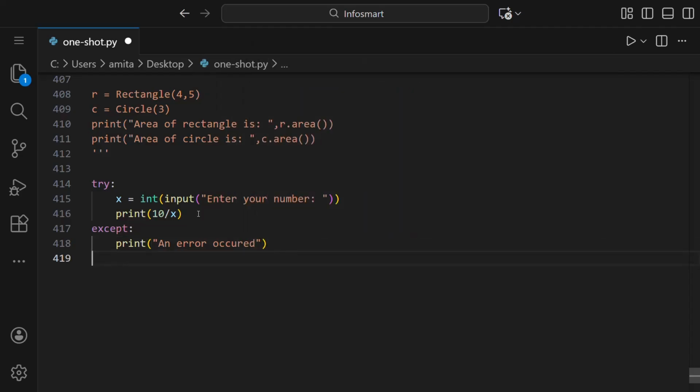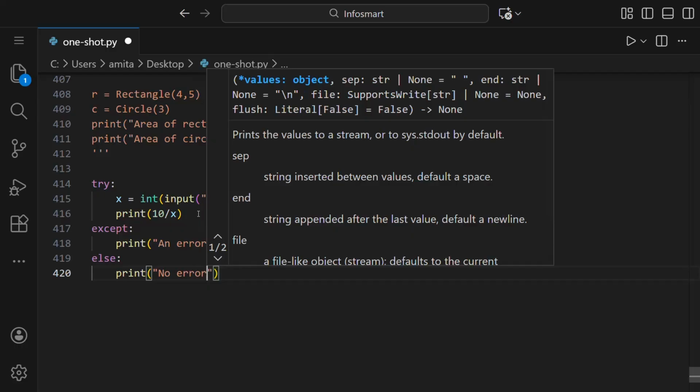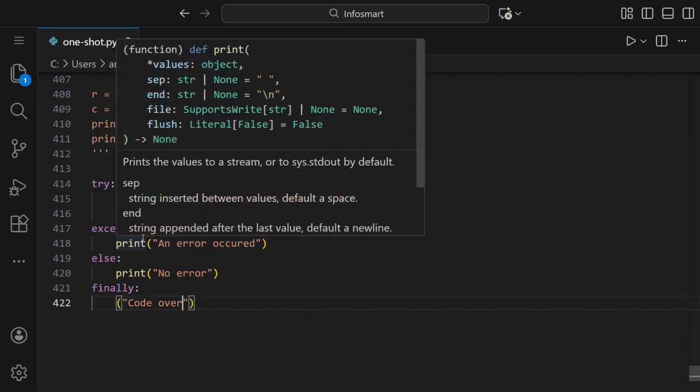Then the else block runs when no error occurs, so we'll just write print no error here. And the finally block always executes whether an error happens or not, so we'll write here code over like this. Exception handling makes programs safe, stable, and user friendly.